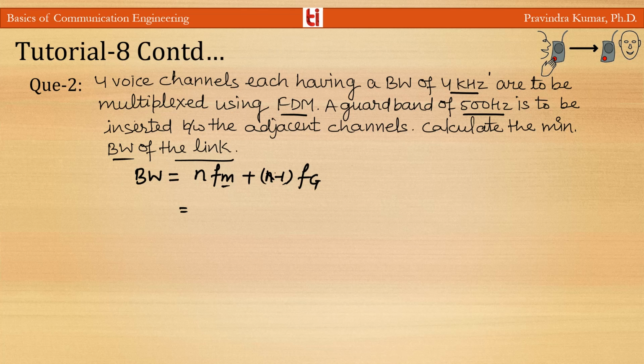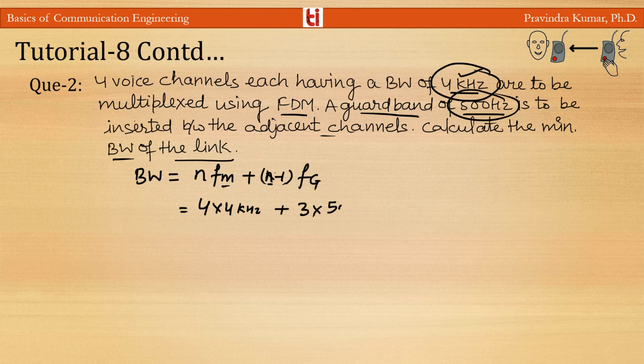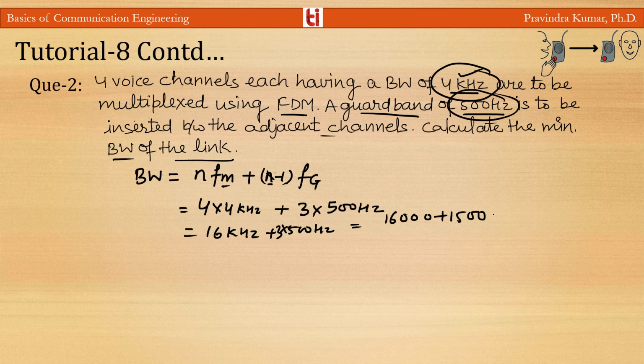So here four voice channels are used, all having a bandwidth of 4 kilohertz. So n is 4 and the bandwidth is 4 kilohertz, plus (4 minus 1), which is 3, into Fg. The adjacent guard band is 500 hertz. So it will be 16 kilohertz plus 1500 hertz, which is 16000 plus 1500, equal to 17500, or 17.5 kilohertz.